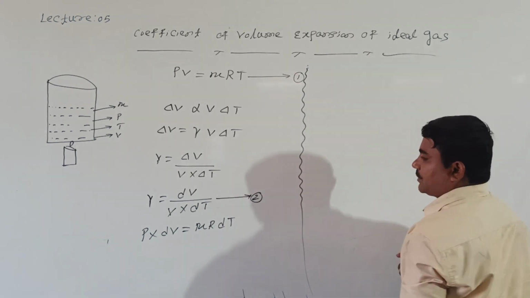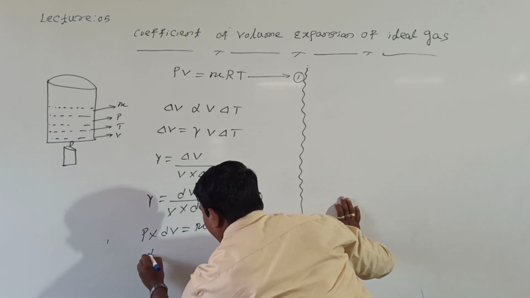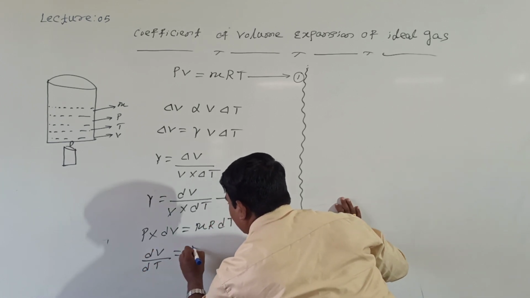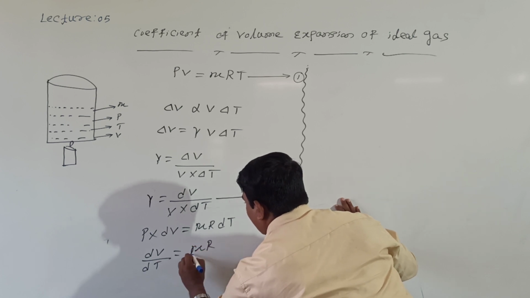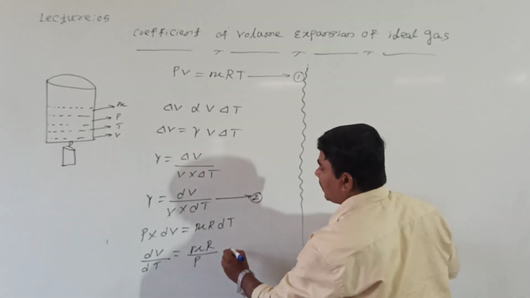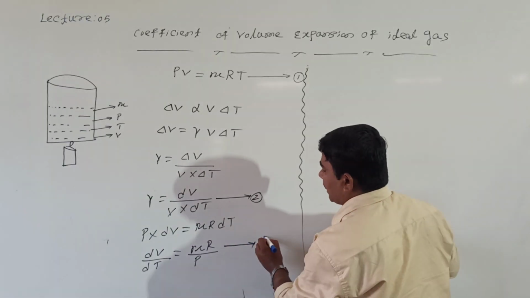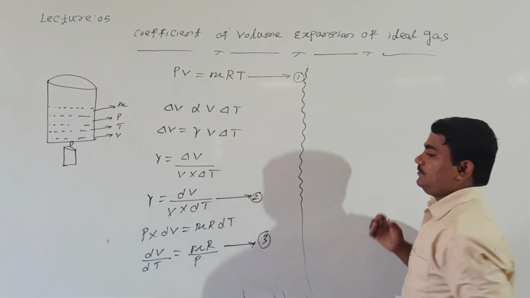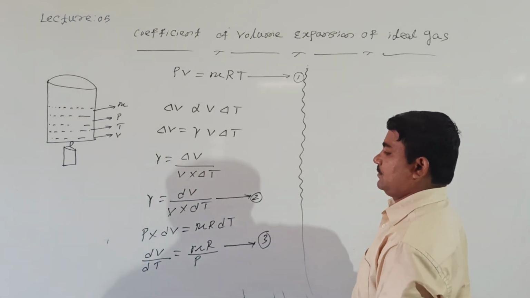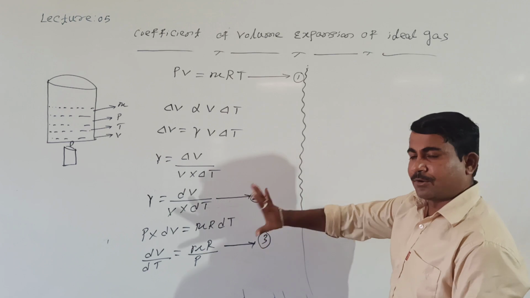How to modify this equation? dV divided by dT equal to mu R divided by P. Shall I call this equation number 3? Now put equation 3 in equation 2.